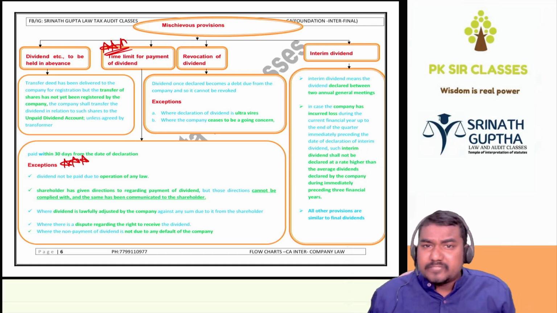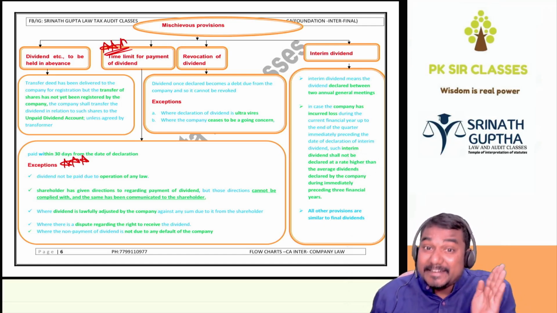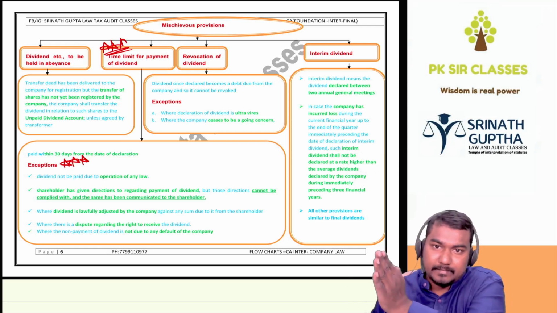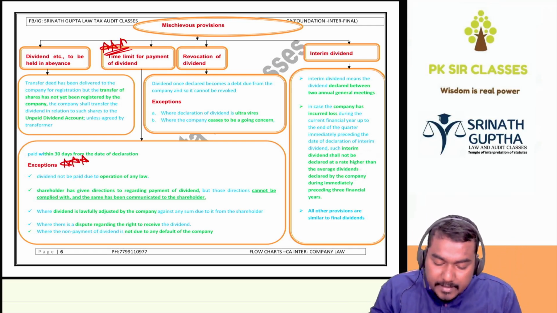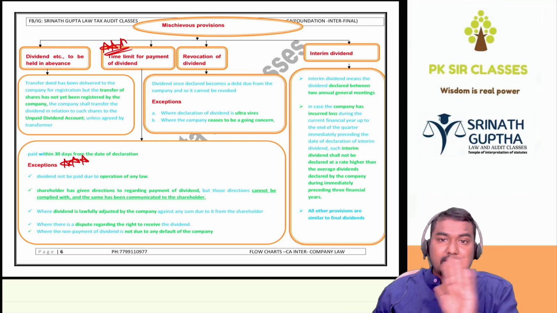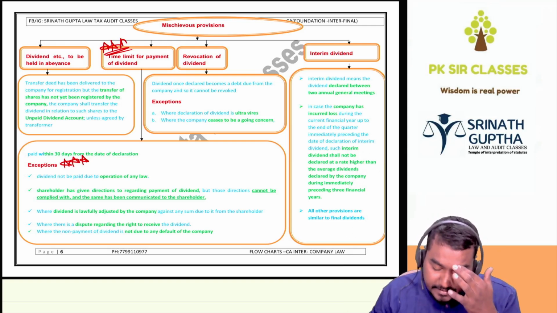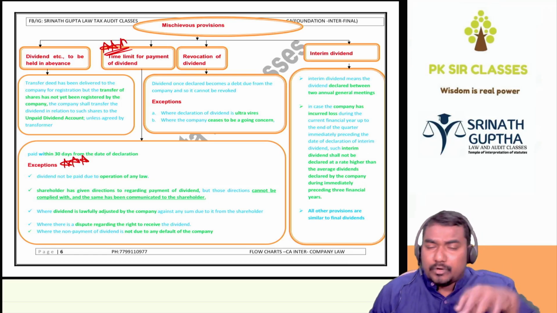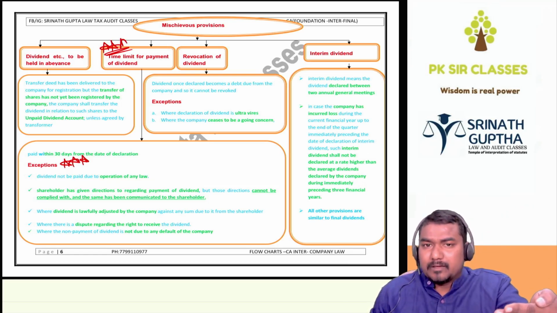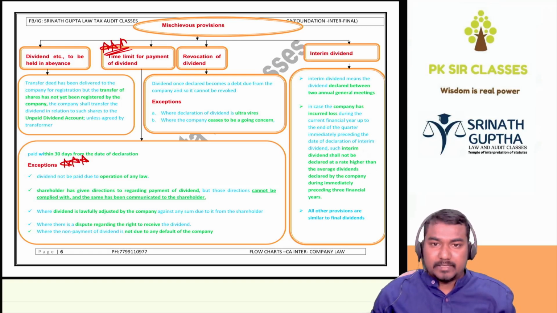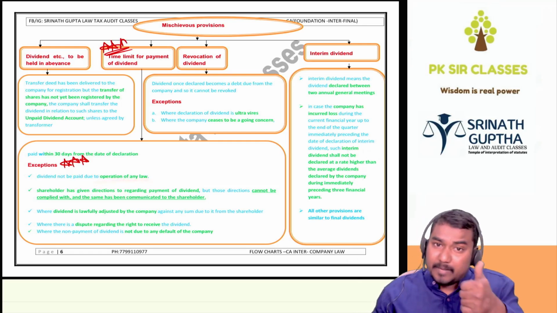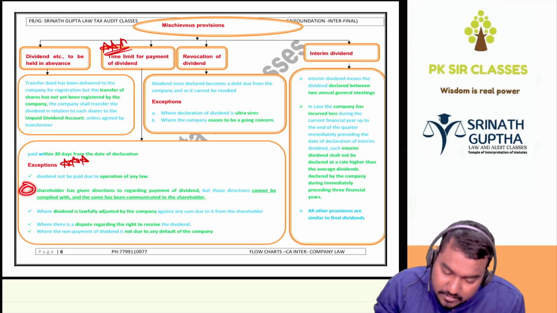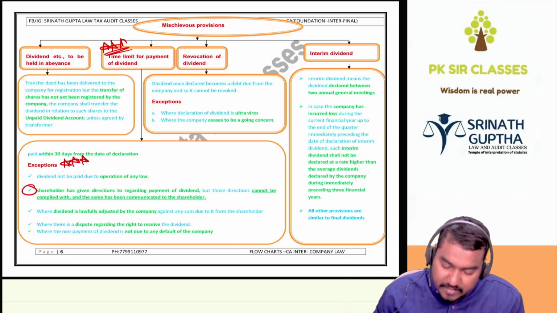So the general rule: within how many days do we have to pay the dividend? We have to pay the dividend within 30 days of declaration. 5 days for transfer, next 25 for distribution. 25 plus 5 is equal to 30 days of declaration. But in the following cases, companies are not liable for non-payment of dividend within 30 days. First, the company cannot pay due to operation of law. For example, the shareholder becomes insolvent. Due to the IBC, insolvency and bankruptcy, we are not paying the dividend because his account is frozen. Due to operation of law, the company is not liable. Beta, this concept is very important. This has come in the exam, beta, VVVIMP.